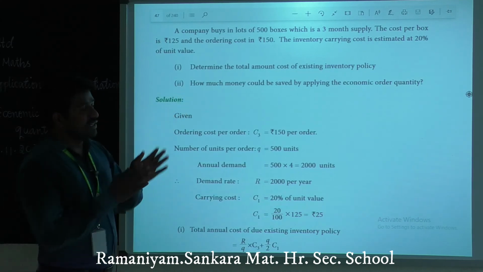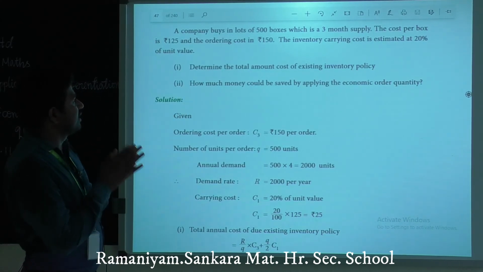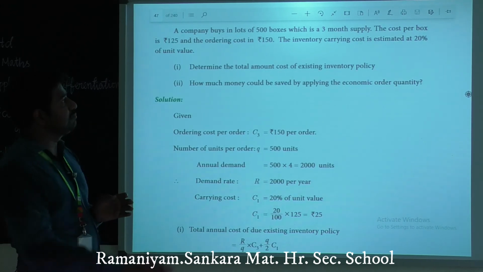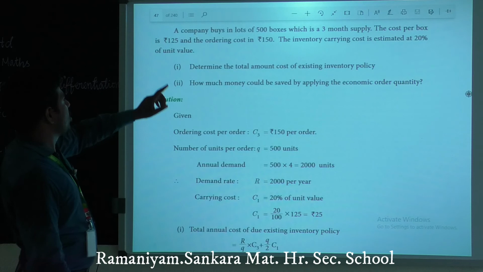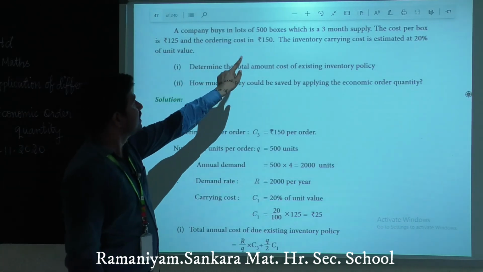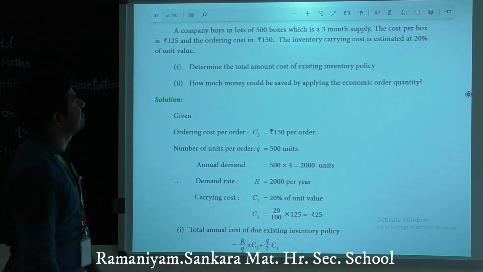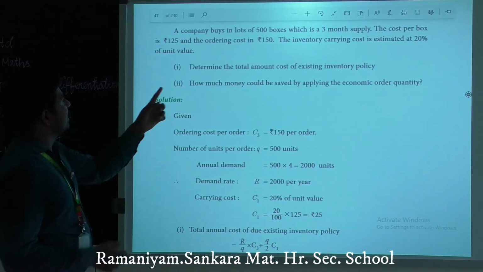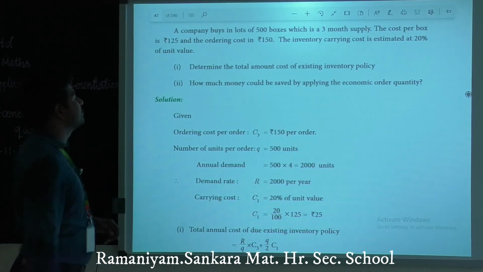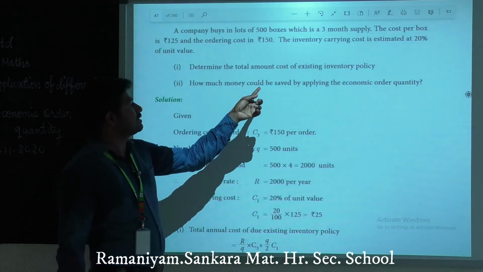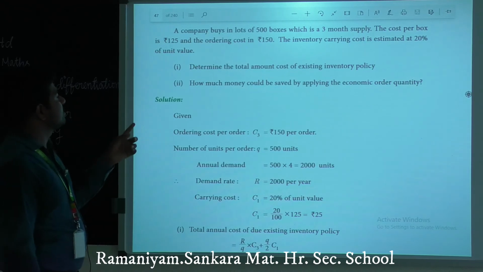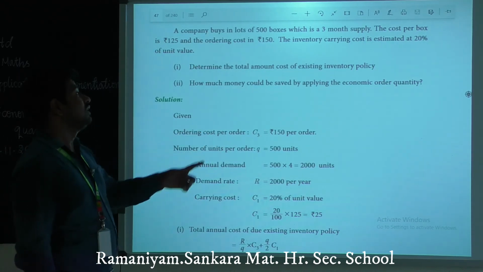Okay, there are 500 boxes a company needs to buy. This is based on a 3-month basis. The cost per box is 125 rupees. So the ordering cost is rupees 150. The inventory carrying cost is estimated at 20% of unit value. First we have to determine the total annual cost of the existing inventory policy. Then, how much money could be saved by applying the economic order quantity.